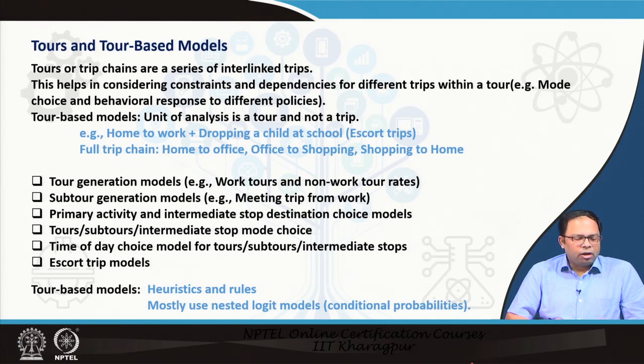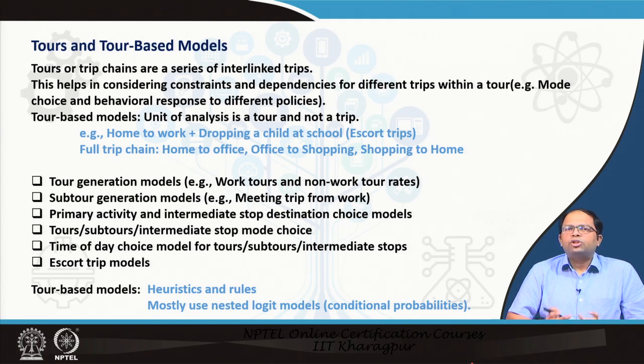Now, we can also say primary activity and intermediate stop destination choice models could also be developed. For example, to determine which is the primary activity, which is the intermediate choice. For example, work is my primary activity and going to shopping is the intermediate stop destination.